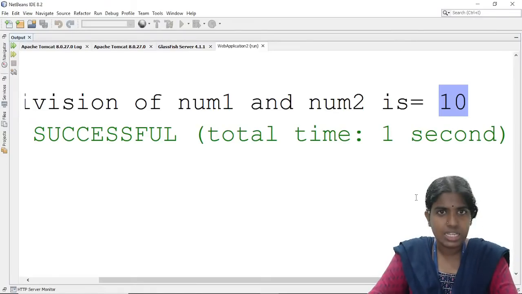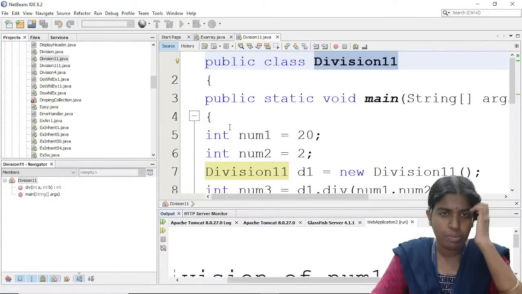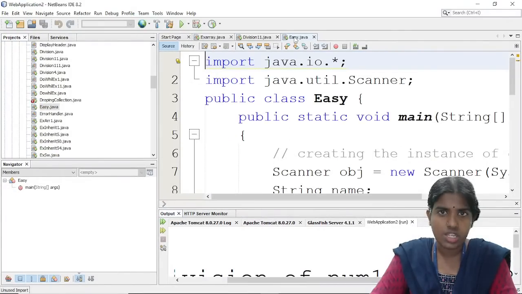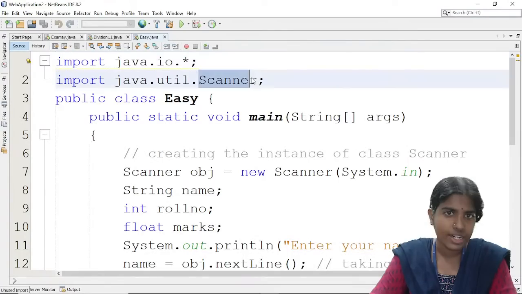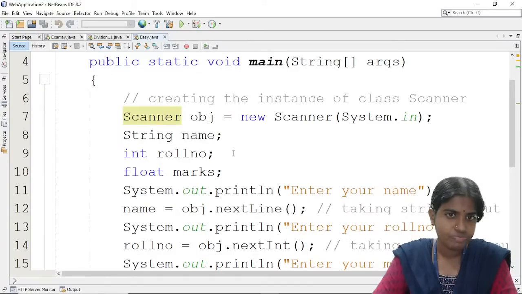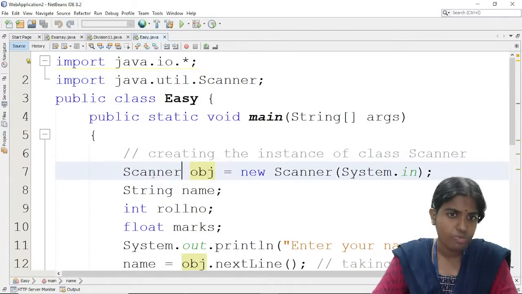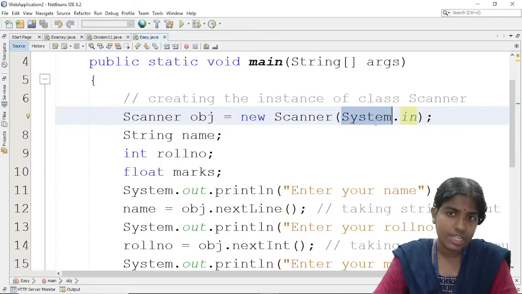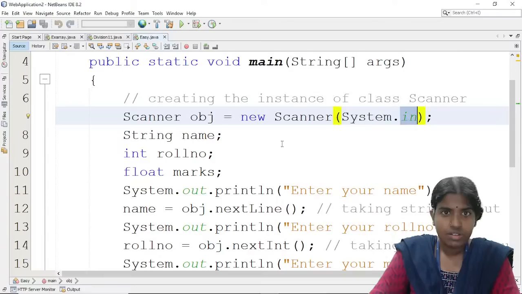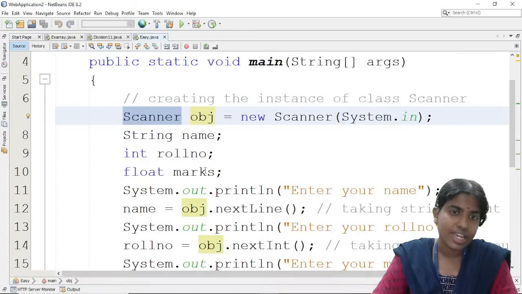Yes, hi Prashant, I showed you one example, right? How to get the user runtime input. This is how I have to import the scanner class, so I am giving here java.util.Scanner. Whenever I want to create an object of this class type, for example a scanner object, new Scanner(System.in). Whenever I want to get user inputs, I am giving System.in. Clear with this? I am just trying to create an object of this Scanner class.